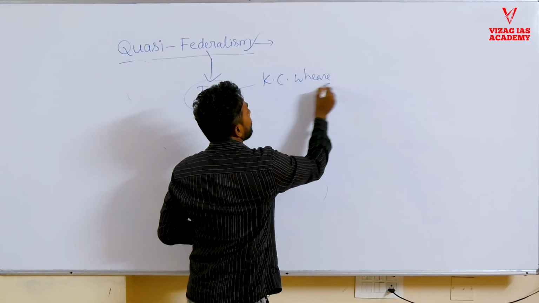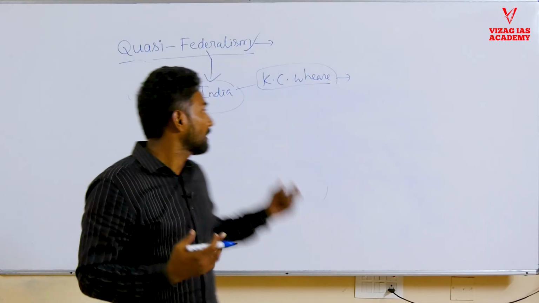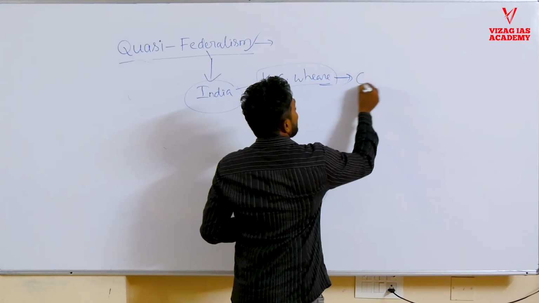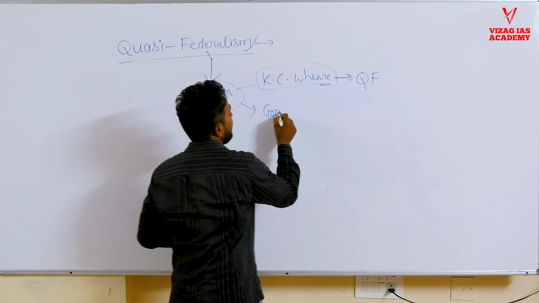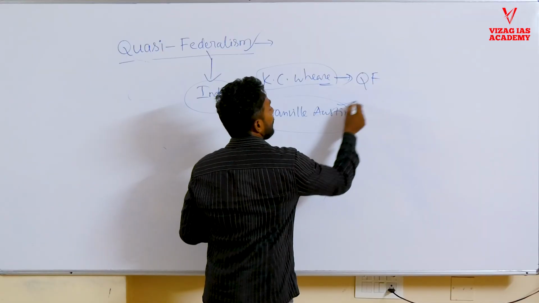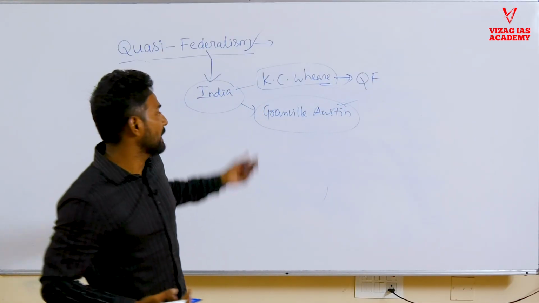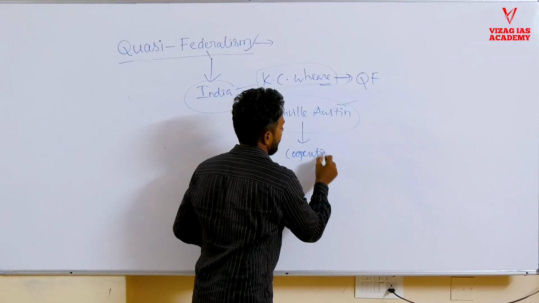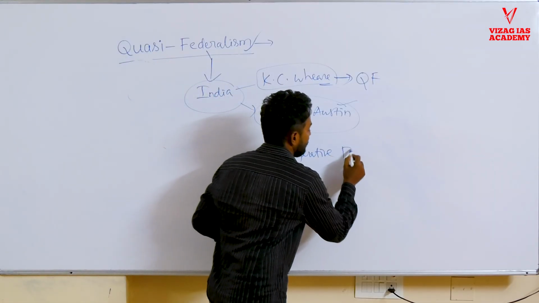KCVR calls India a quasi-federal government. We have a quasi-federal constitution. So he says India is quasi-federal. Similarly, Granville Austin, a British political scientist, also calls India a unitary state with centralizing tendency. So they call it cooperative federalism. He calls India's federalism quasi-federalism or cooperative federalism.